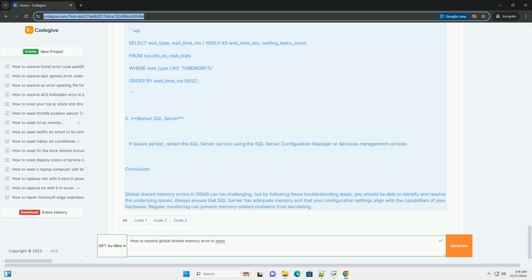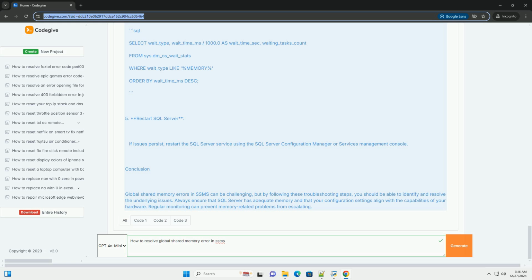Step 4. Review server settings. 1. Windows Server memory settings. Ensure that your Windows Server is configured correctly to allocate enough memory for SQL Server. Check the maximum memory setting in Windows, especially for systems with lots of RAM. Ensure that other applications running on the server aren't consuming too much memory. 2. Virtual memory. Ensure that your system's virtual memory settings are configured properly. For SQL Server, it's typically recommended to have a paging file size set to 1.5 times the physical memory.